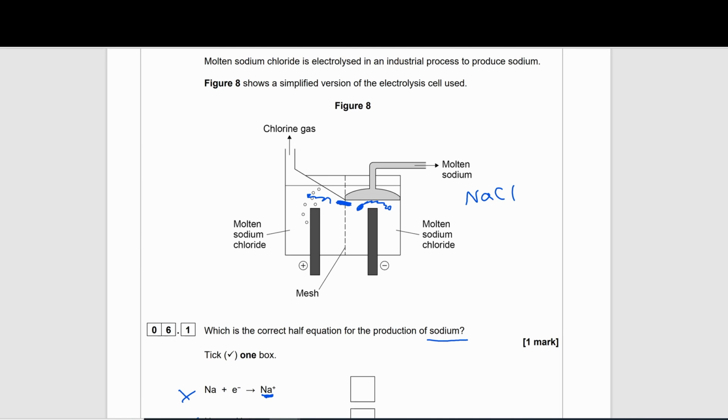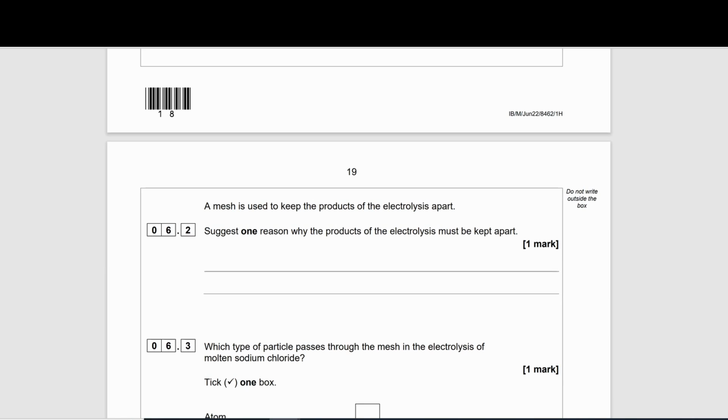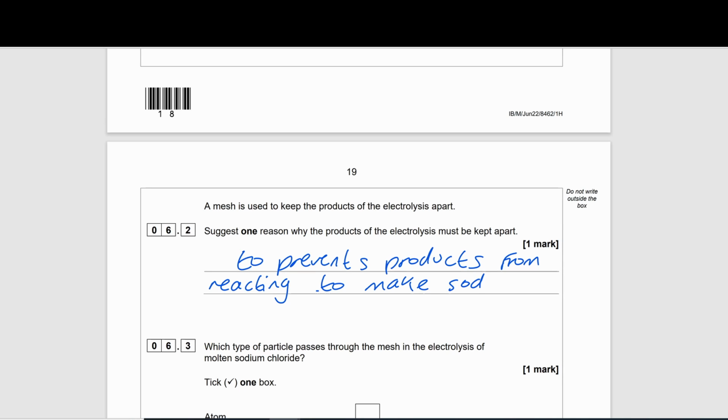So that would just defeat the whole purpose of the electrolysis, because your electrolysis is to split your ionic compound. So what we can say to ensure that we get a mark is: to prevent the products from reacting. In this case, it will be the sodium and the chlorine, just to say, to prevent remaking sodium chloride.